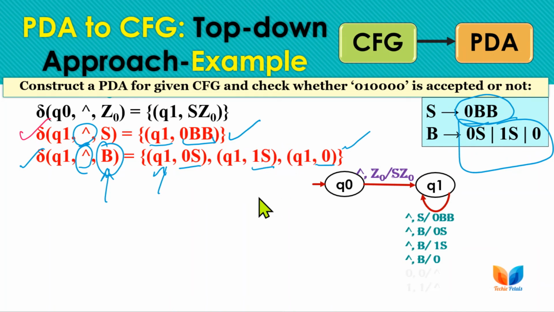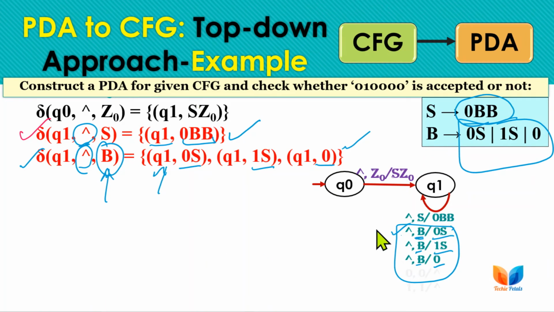Now these are the matching transitions of the transition diagram. Here, without reading any input symbol and with the stack top S, replace it with 0BB, as this is the right hand side of the production rule. Next, if B is the stack top, then we have three options: without reading any input symbol, as the input is null here and the stack top is B, we can replace it with 0S, 1S or 0. So these are the matching transitions of the transition diagram, and this is the way we write the transitions.